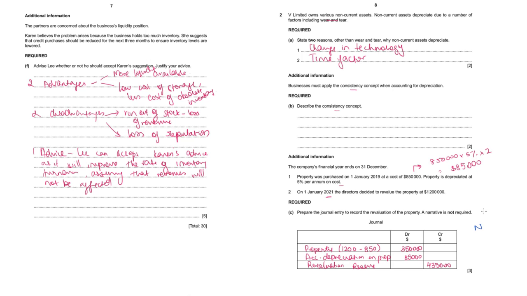If you have to check whether this revaluation reserve amount is correct or not, you can compare the net book value of the asset and the market value or the fair value. How much is the net book value of this asset? 850,000 cost minus 85,000 accumulated depreciation, so 765,000, and market value is 1.2 million. So just take the difference between these two values. You will get 435,000, and it means our revaluation reserve amount is correct.